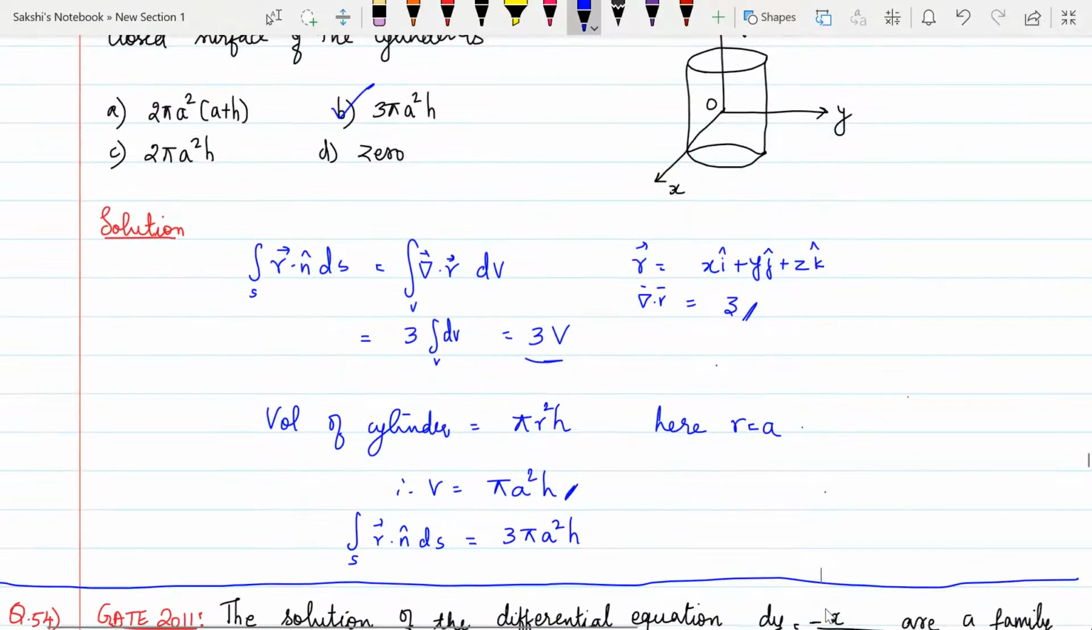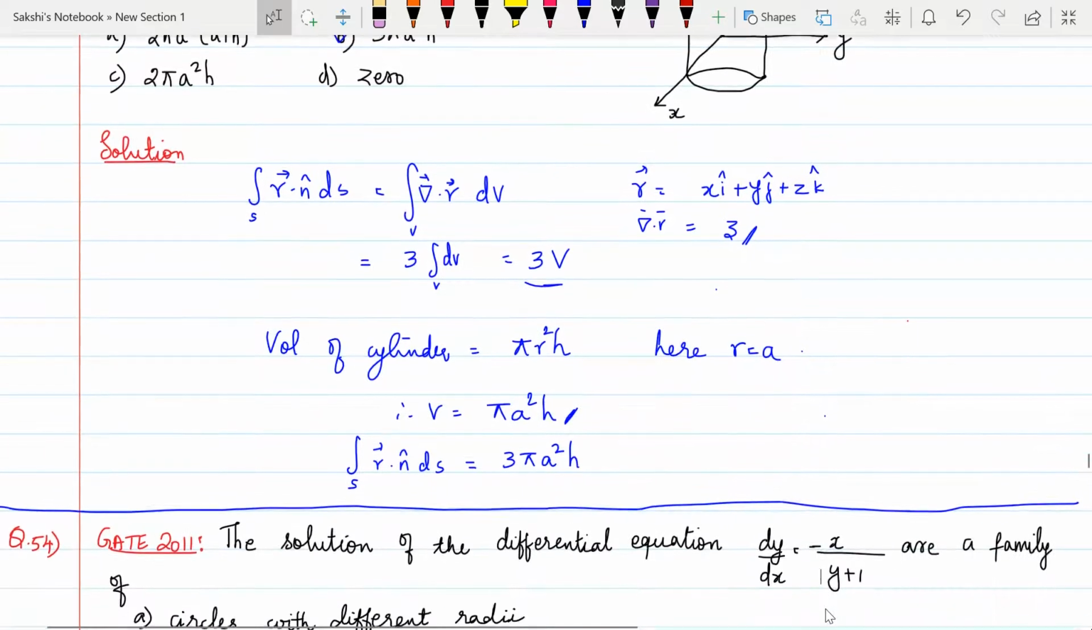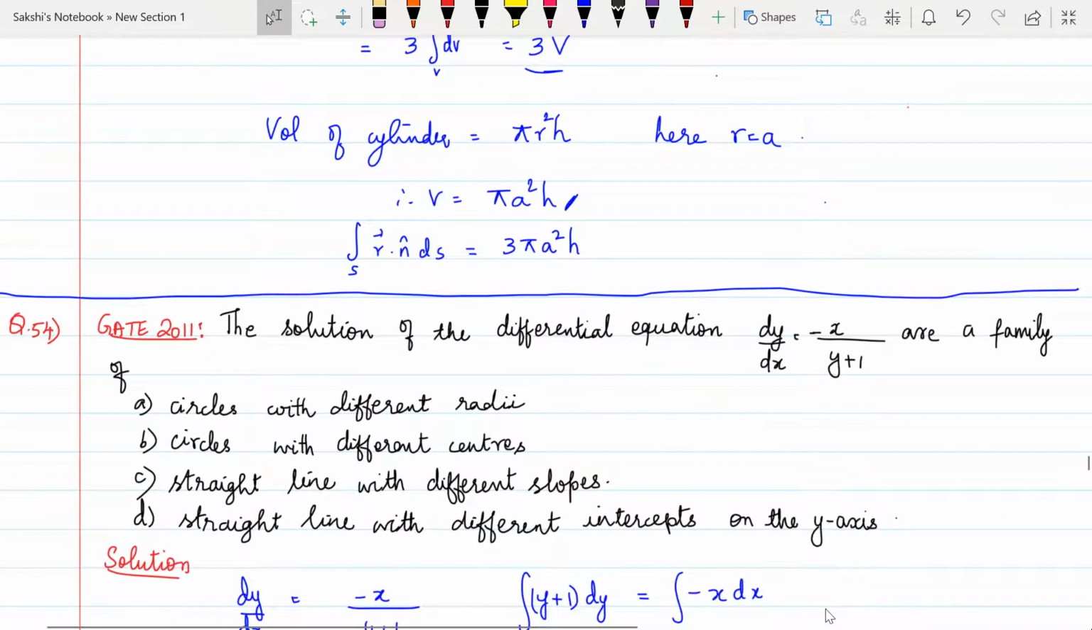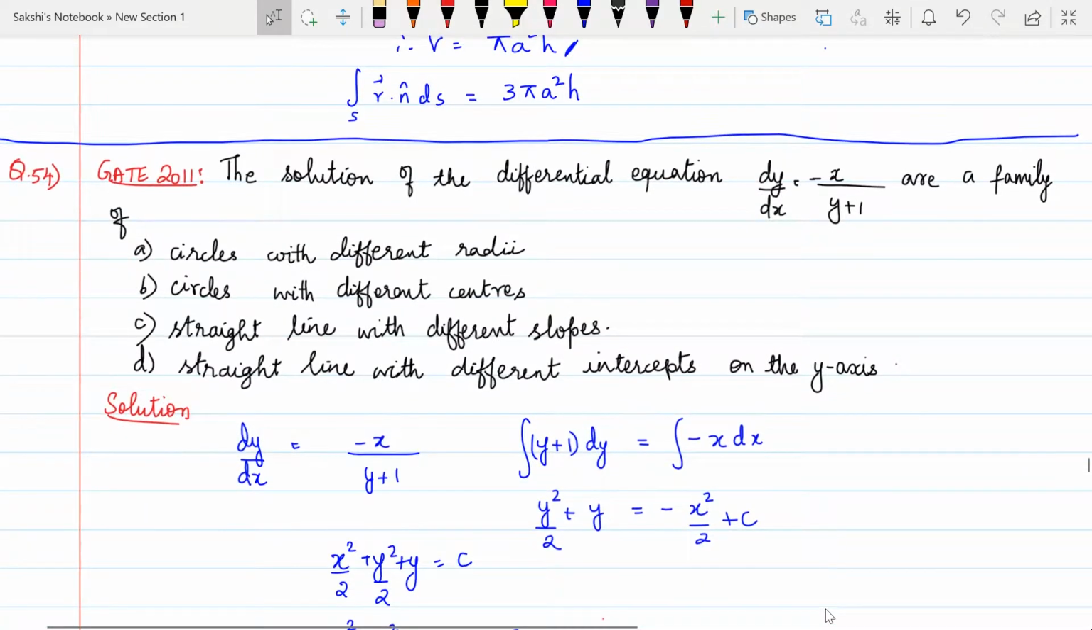So let us see the 54th question. This is also a simple question. You just need to think about the options. So now here, the solution of the differential equation, we have to find the solution, and we have to check which of the options are correct with the solution. So this is very easy. The first method of solving a first order differential equation is the method of separation of variables. Okay, so I'm going to separate the variables, y on one side and x on the other side.